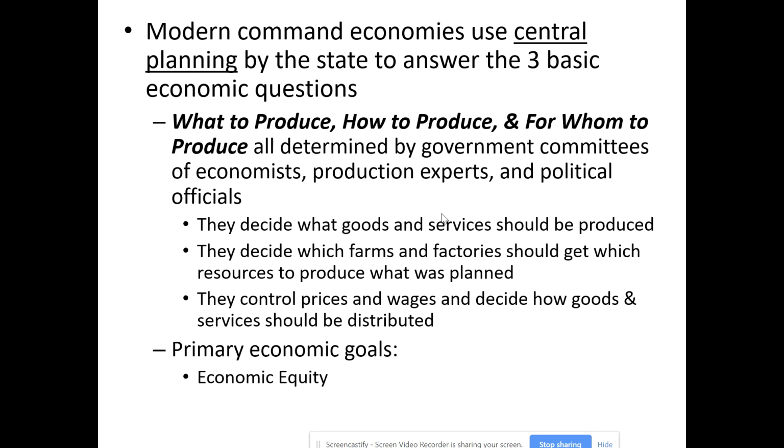Then they can make sure in their minds they're keeping things more equitable. Also, a goal is economic security for those workers. They can say, well, we will make sure that you have your job. We'll make sure that prices will be predictable. We'll make sure that we're providing what we think are the goods and services that you need in the quantities that we feel are needed within our society.